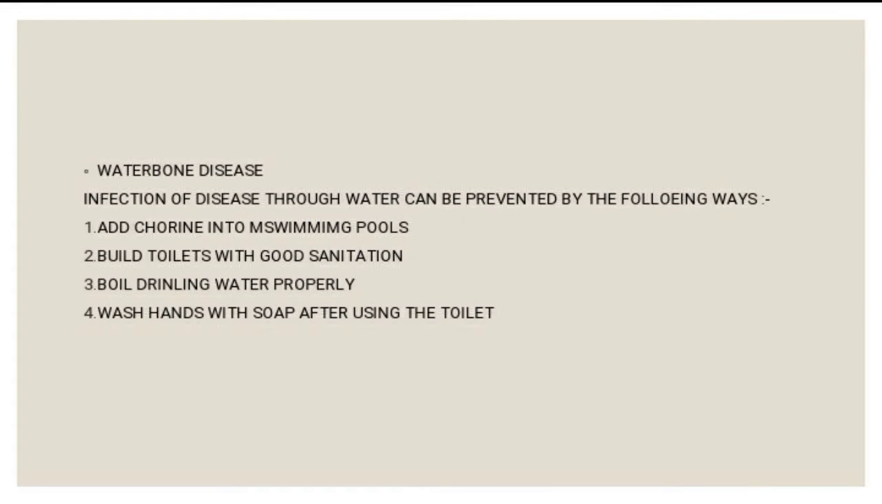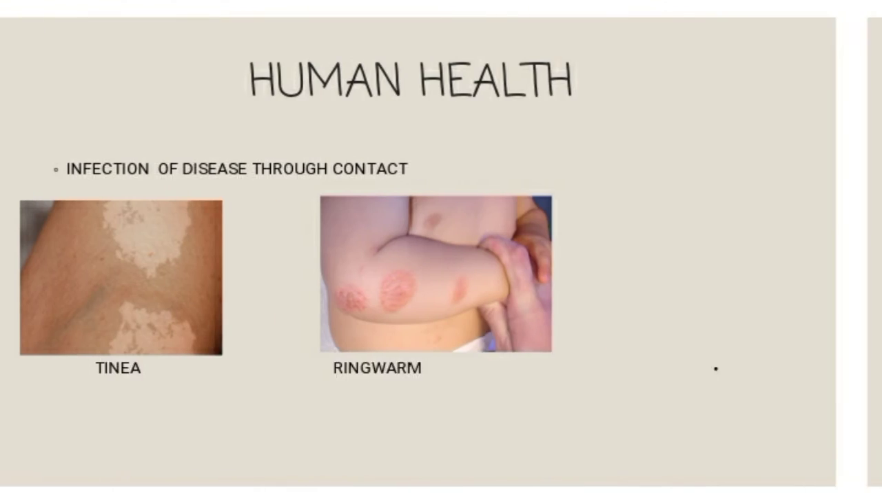Waterborne disease. Infection of disease through water can be prevented in the following ways: add chlorine into swimming pools, build toilets with good sanitation, boil drinking water properly, and wash hands with soap after using the toilet.